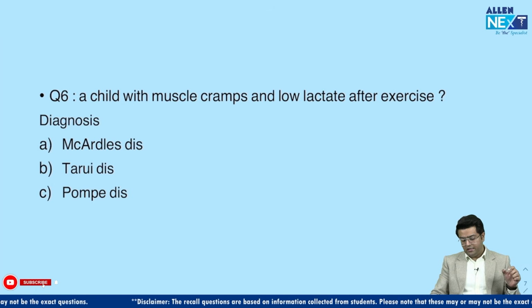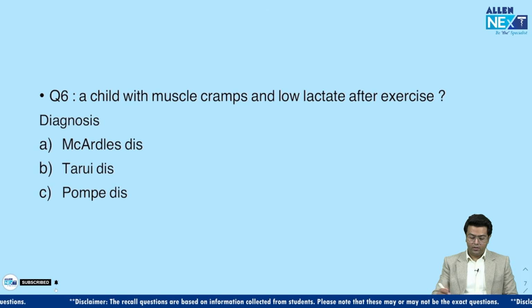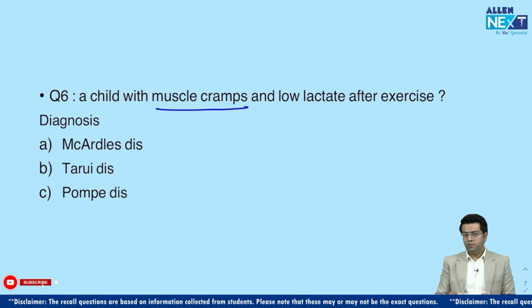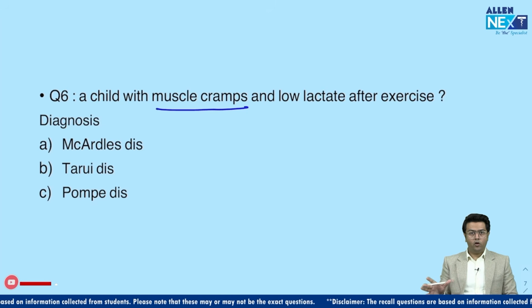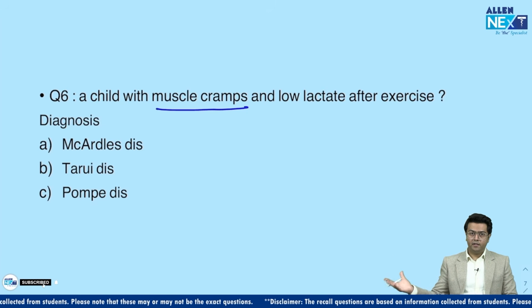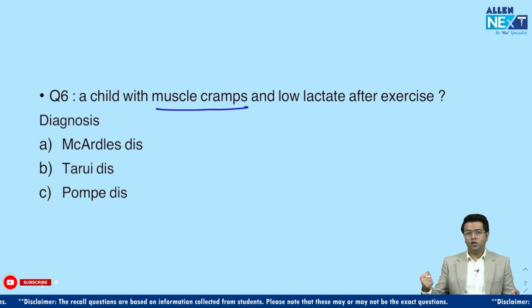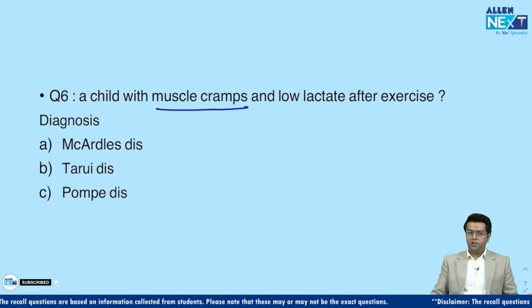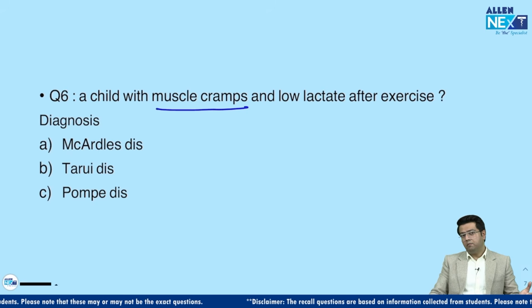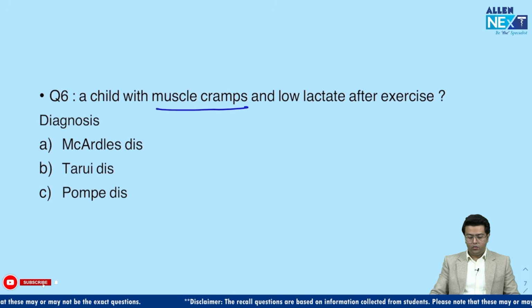So question number 6, a child with muscle cramps. Whenever the muscle is being involved, I will rule out 2 options, that is von Gierke's and type 6, that is Hers. So type 1 and type 6 I will rule out if the question says muscle problems or muscle cramps, for example, or hypotonia or muscle weakness. If that is mentioned, rule out type 1 and type 6, which are totally hepatic, right? There are some mixed like Pompe's, but here we will rule out these 2.